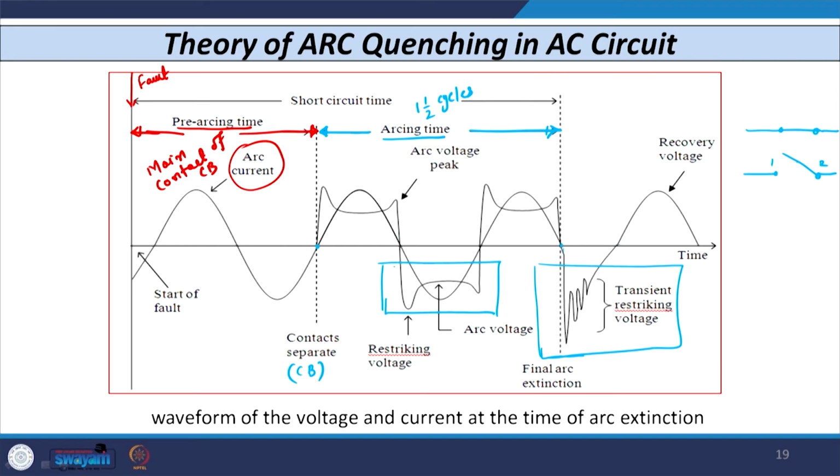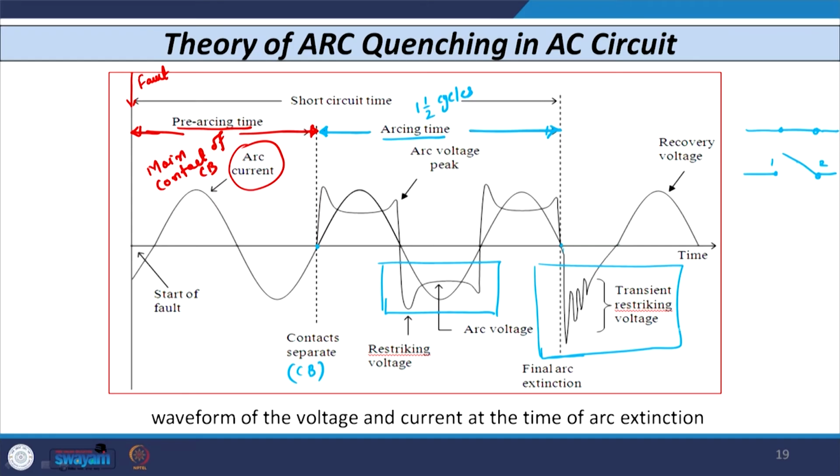During the interval of arcing time, when the contacts of the circuit breaker separate, after half a cycle the voltage suddenly increases. This voltage is known as restriking voltage, whereas when the arc is fully quenched, the peaks of voltage after that are known as the transient restriking voltage.